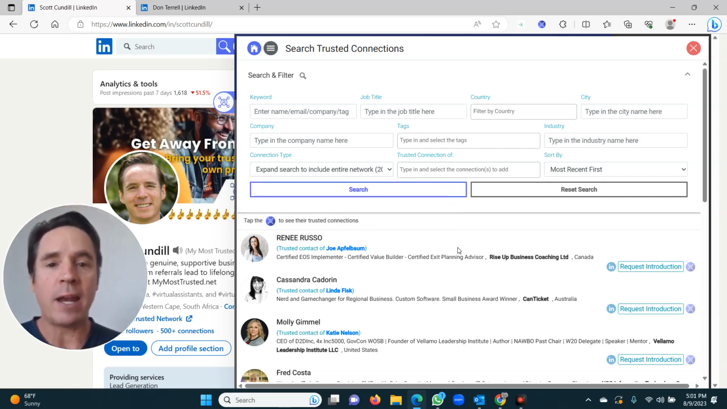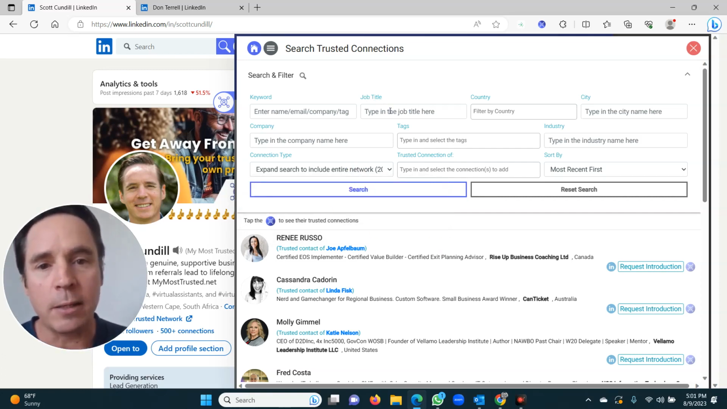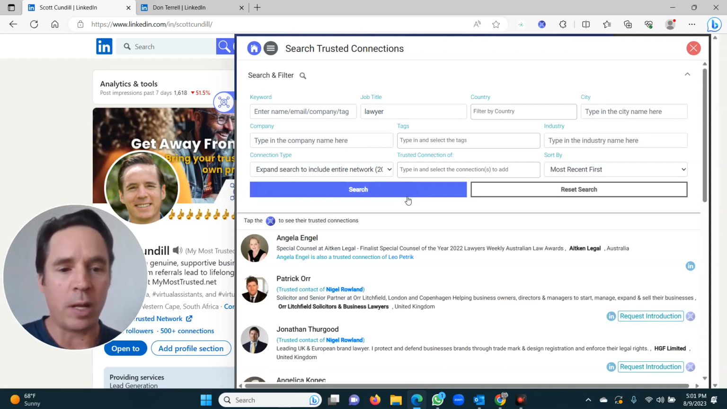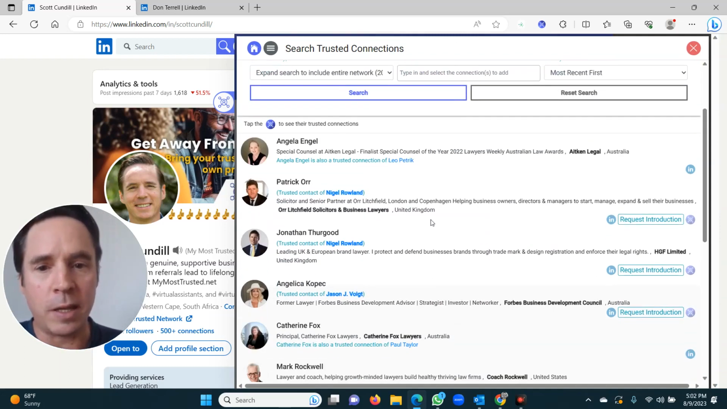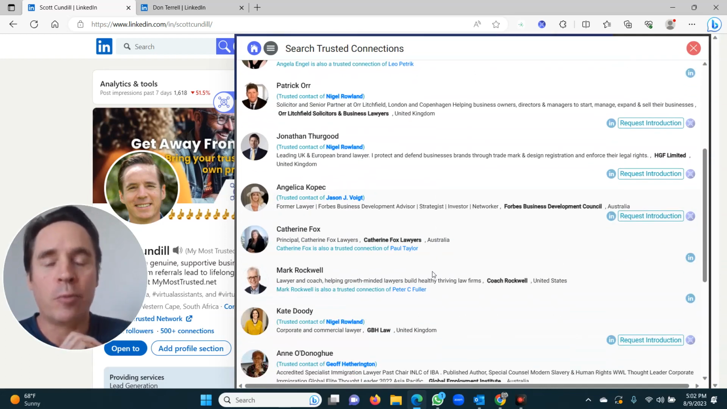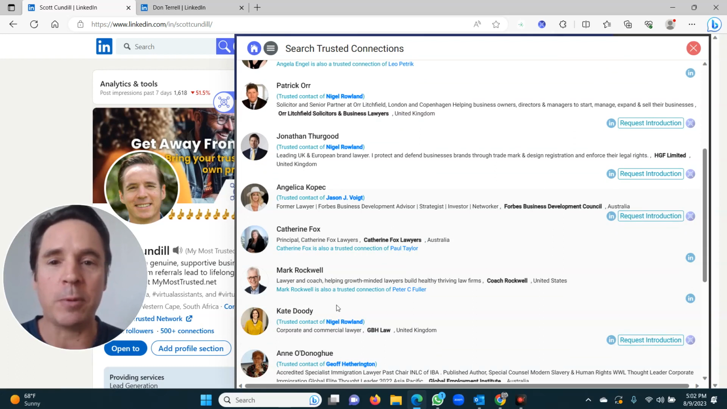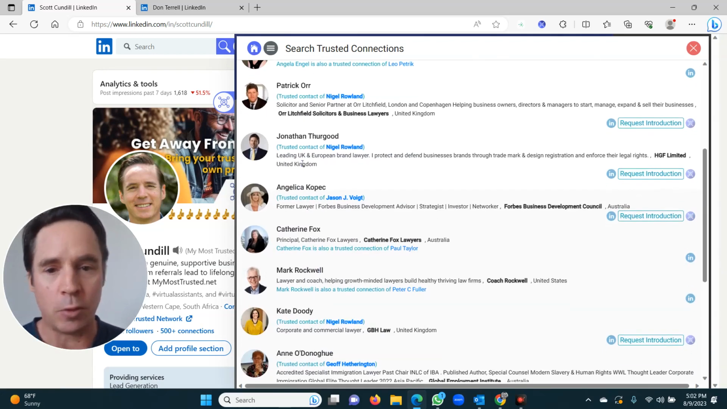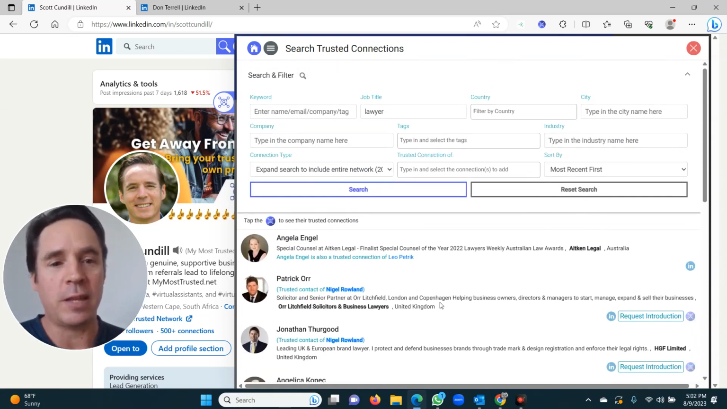All right, so let's refine our search. Let's go to job title and type in lawyer. It's going to search the entire global database for lawyers, and you can see the kind of quality of people in here. It's just mind-blowing. Lawyers will almost never react to a spam or cold outreach message. Most people don't. You will not get in the door to most of these people unless you get an introduction. So your trusted connections will get you in the door using the methodology that I'm showing you now.